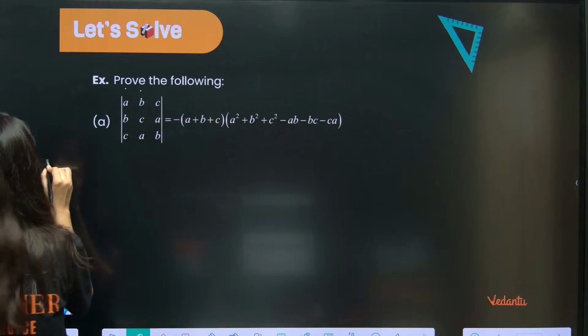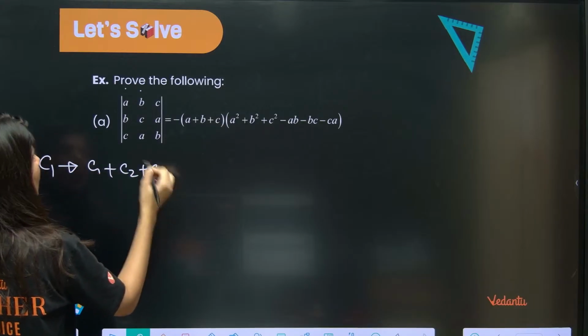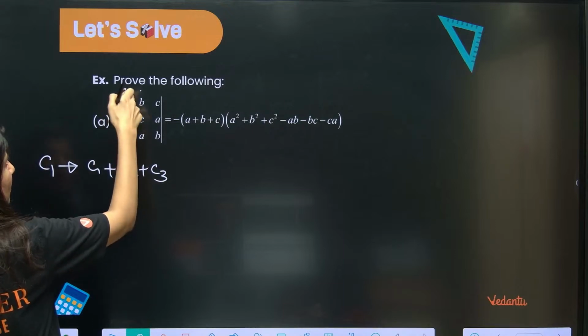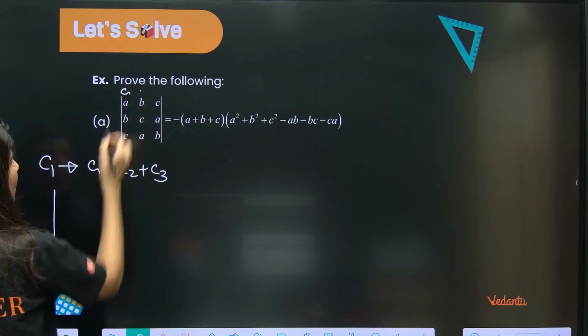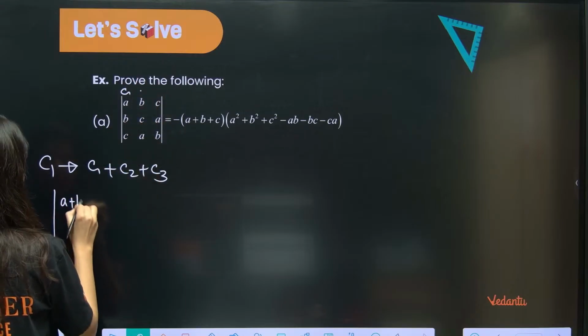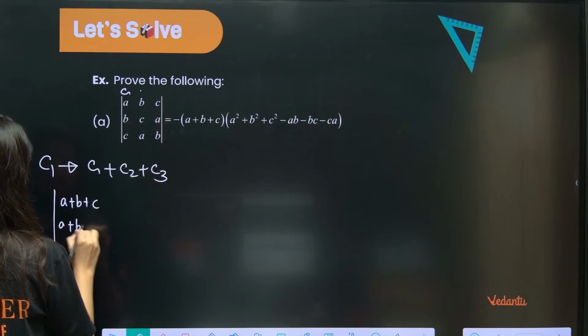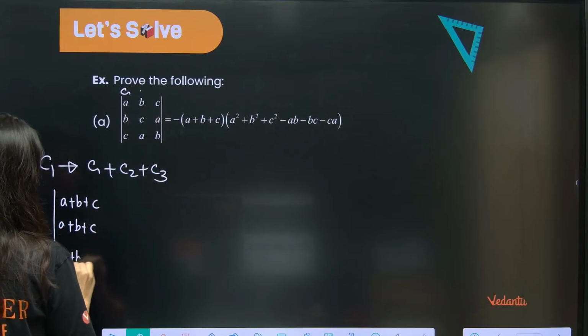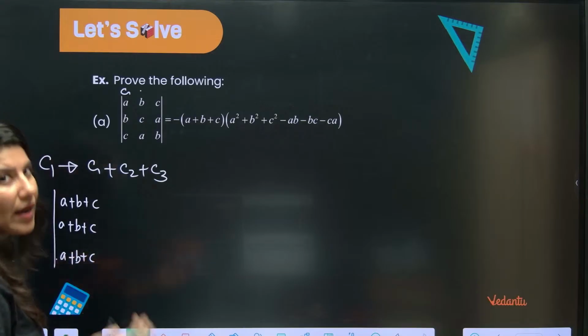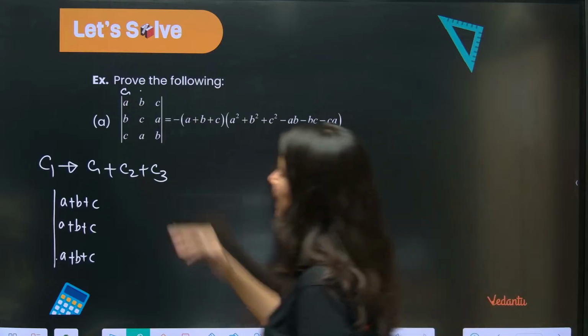Okay. So what I'm going to do is C1 goes to C1 plus C2 plus C3. Column 1 will get changed. Okay, so column 1 will become what? C1 plus C2 plus C3. So this is A plus B plus C. Column 1 plus column 2 plus column 3, this is also A plus B plus C. All the elements of column number 1 are becoming A plus B plus C if you add all the elements